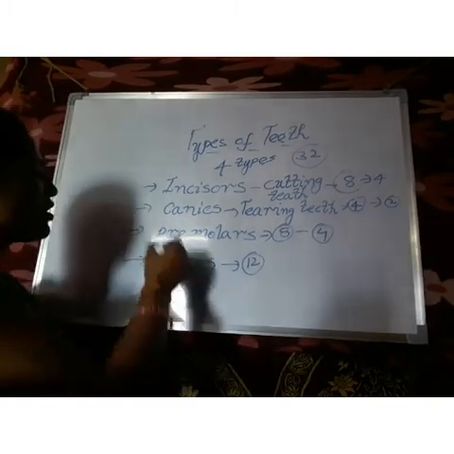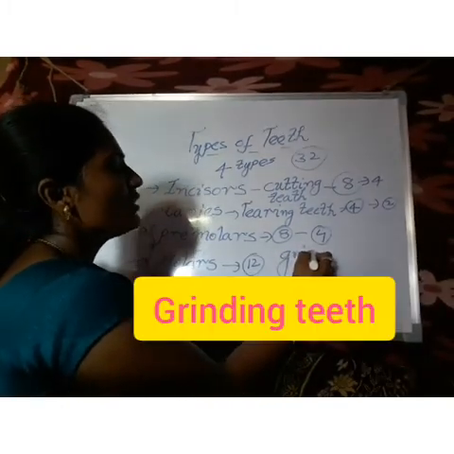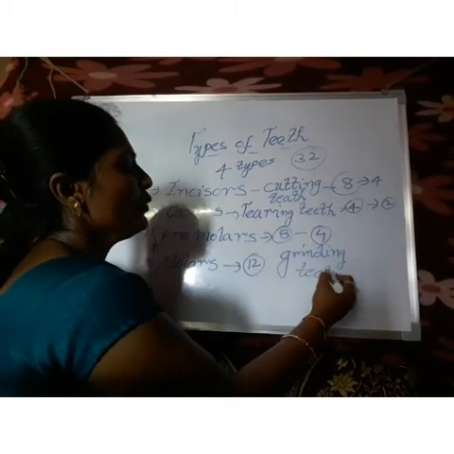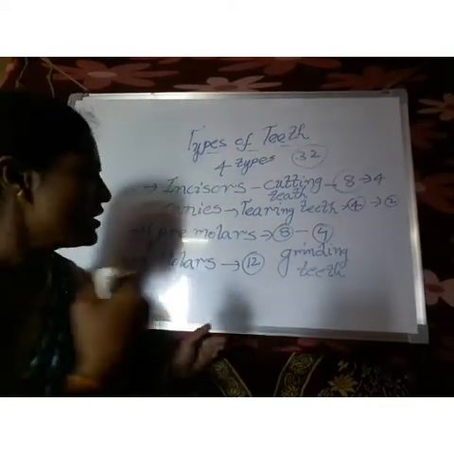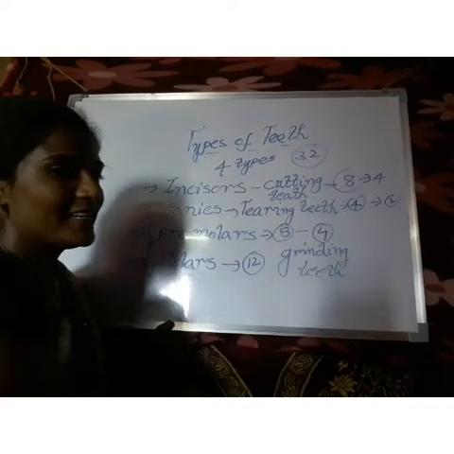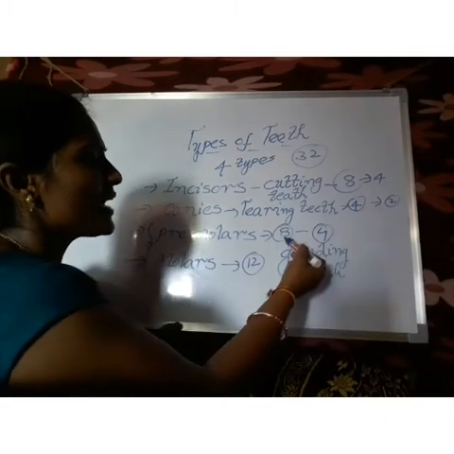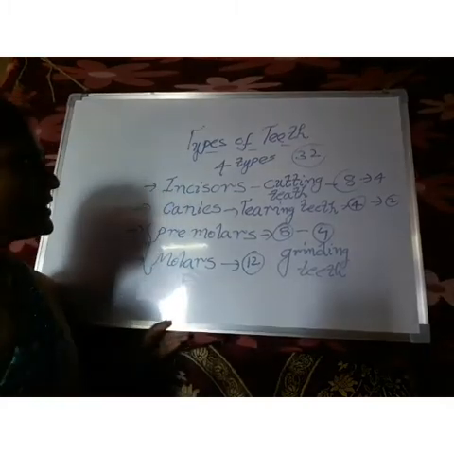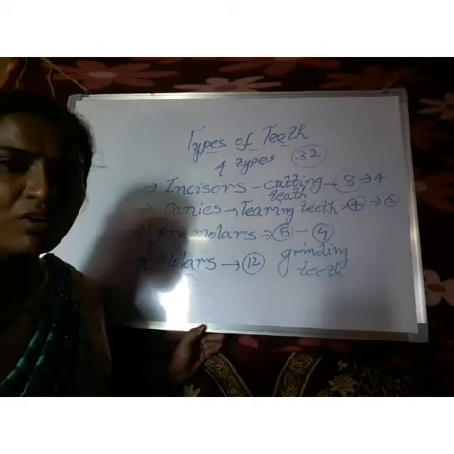And what is the use of these molars and premolars? Grinding teeth. We call both of these grinding teeth, because when you bite any food, these teeth help to chew the food. Now count the number. 8 plus 4, 12. 12 plus 8, 20. 20 plus 12, how many? 32. This is the structure of our teeth.